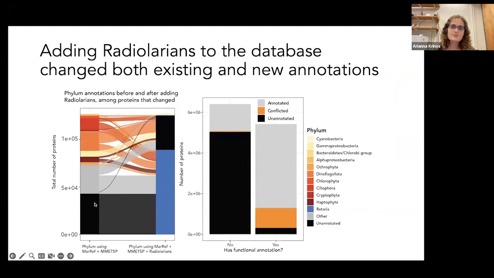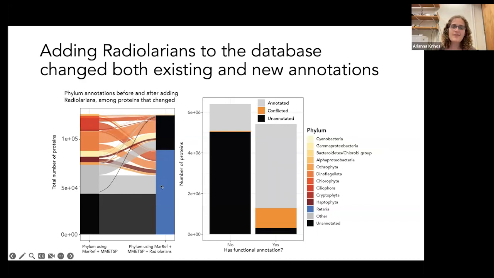And so we evaluated this by annotating the data set first using a database containing just sequences from the MAREF database and the Marine Microbial Eukaryote Transcriptome Sequencing Project database, and then adding radiolarians. So the black bar here are those unknown sequences. So the scenario that I just described, where the sequence was previously unannotated, and then after adding radiolarians to the database, the annotation of these sequences changed. And you can see that about half of the total number of radiolarian sequences here labeled in blue belong to this category that were previously unannotated.